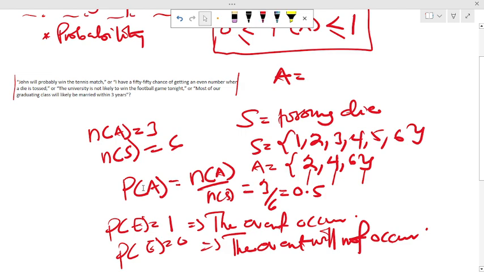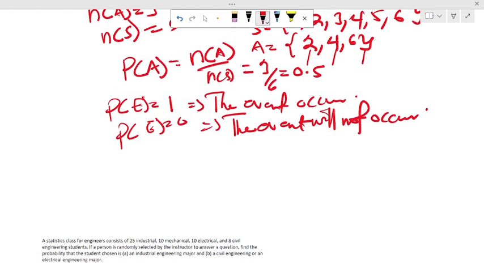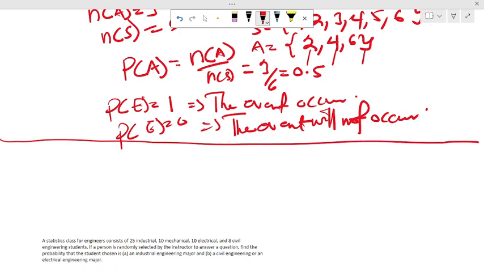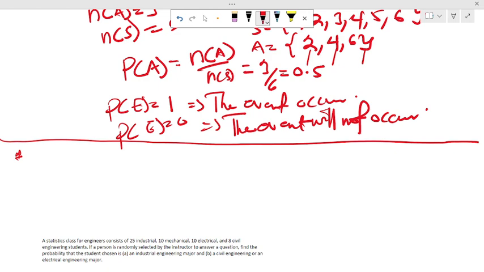Now, let's move on into another thing. Another concept that I would want us to take note of is that for us to get the probability of an event, we can sum the probability of the elements in that event. So sometimes it's not all the time that we can use the number of events.